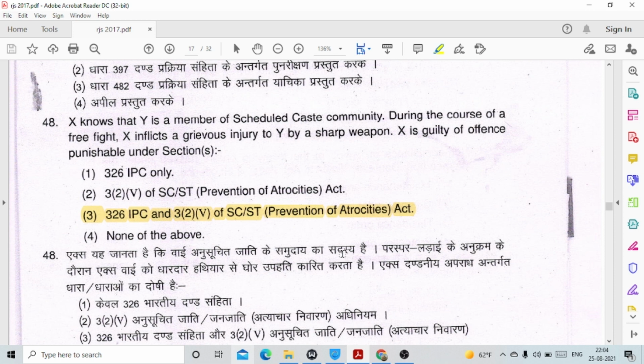Section 326 of IPC, which deals with grievous hurt, and Section 3 clause 2 clause 5. This shall be 5A, not 5, of SC/ST Prevention of Atrocities Act. So Section 3(2)(5A) deals with scheduled offences.